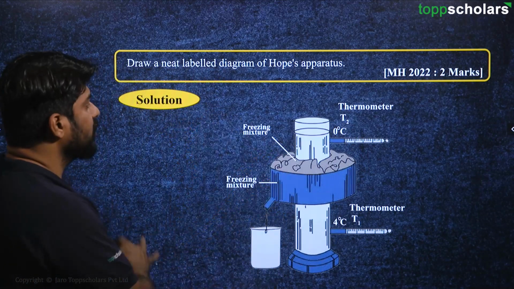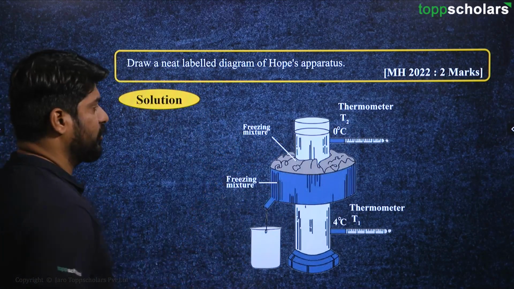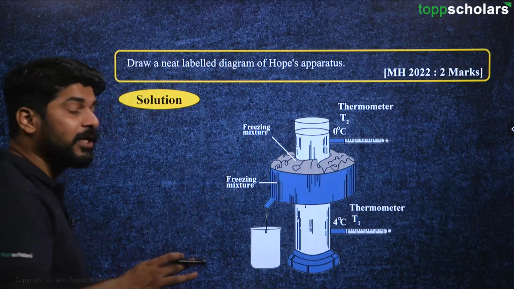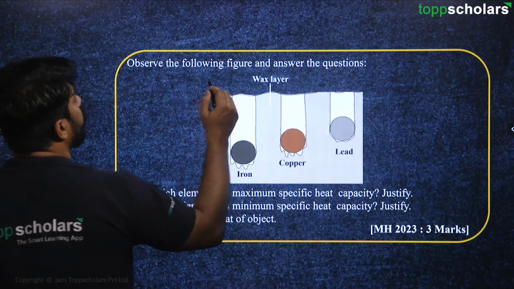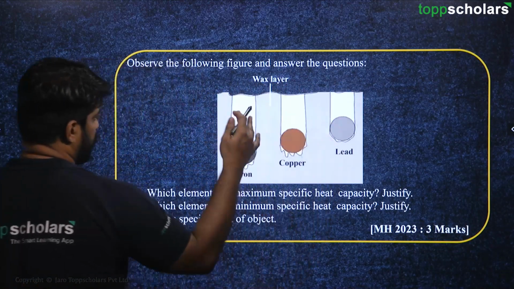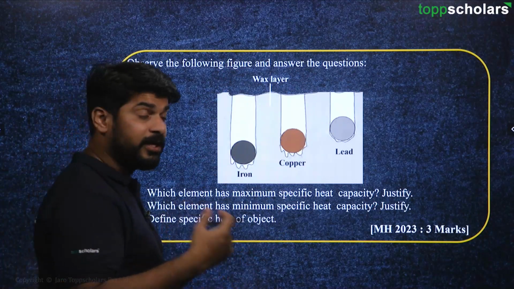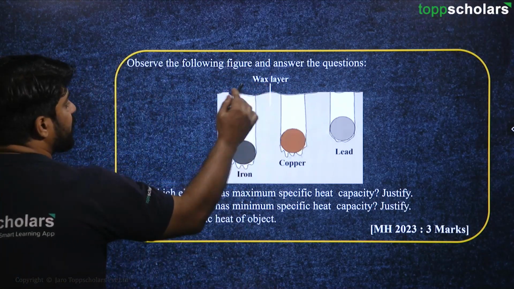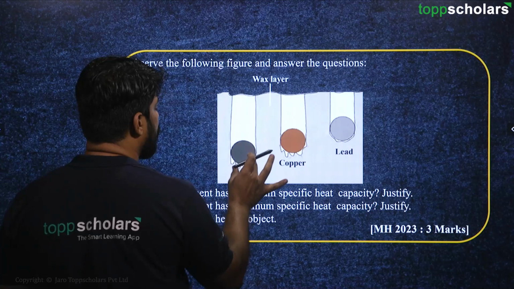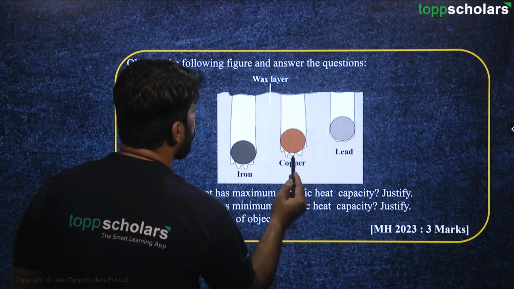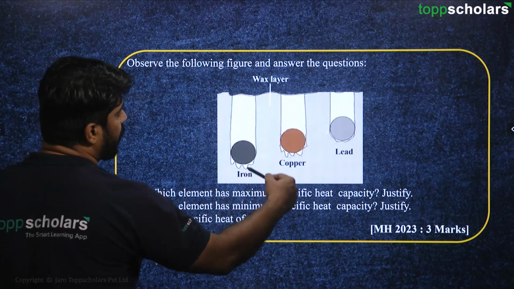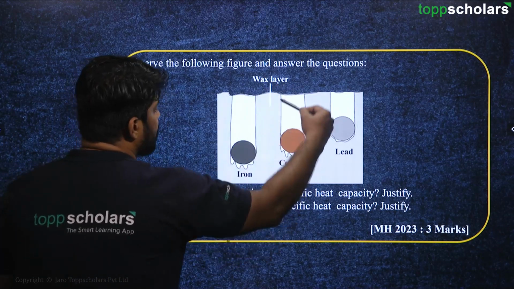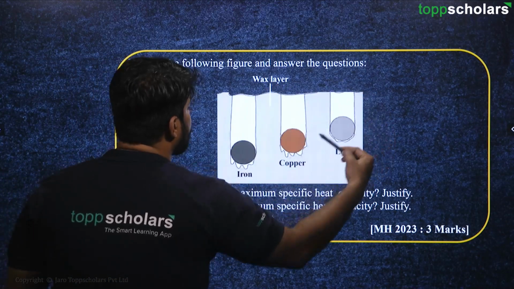So this is basically Hope's apparatus, and this is the diagram that you will have to draw if this question is asked. Moving on, observe the following figure and answer the question. So this is the diagram that we have already discussed about the wax layer. There is a wax layer, there is an iron ball here, there is a copper ball here, and there is a lead ball here. So we can see that iron has traveled a longer distance. This is a little bit shorter and this is even shorter.